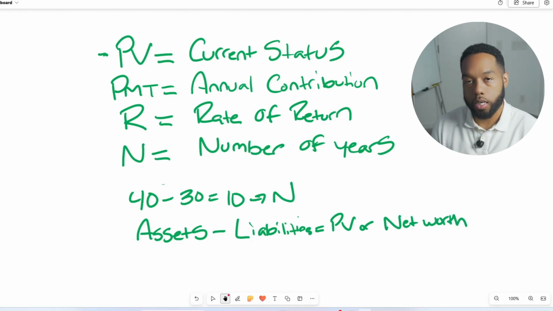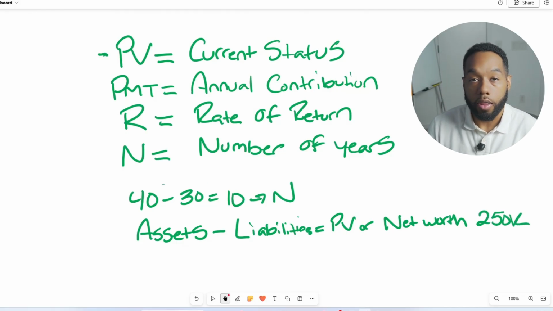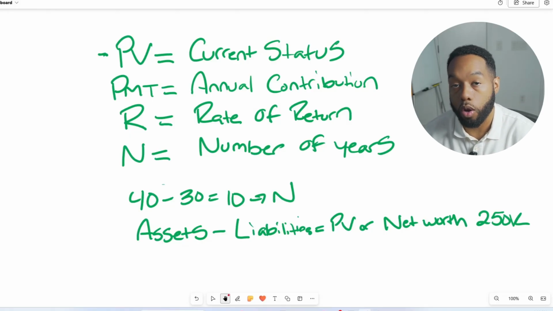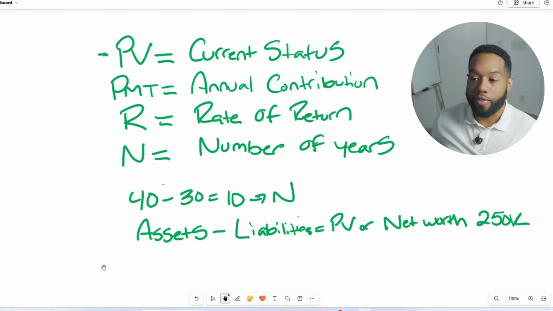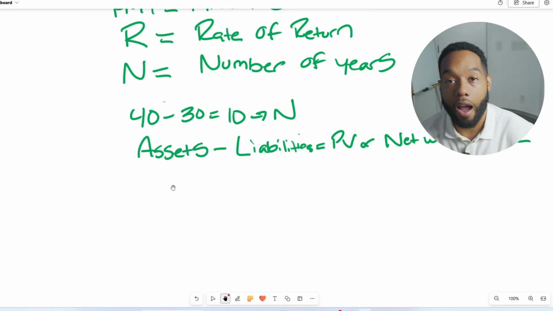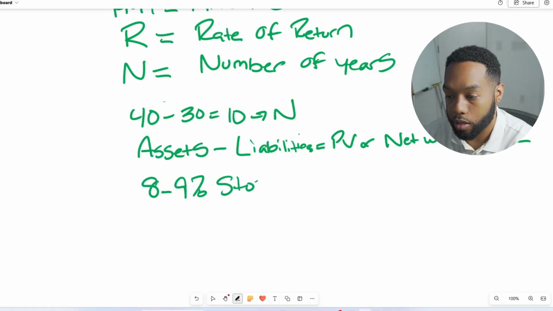And let's say in this example that at 30 years old, we have a net worth of $250,000 total. Then we're going to find our rate of return. Our rate of return is going to be the average return that we have gotten annually, or we can take the historical averages of what the market averages. If you look up investing in the stock market, that's where most investors are going to start, either in stocks or real estate. The average return is going to be anywhere from 8 to 9% for stocks, or anywhere from 3 to 4% in real estate.